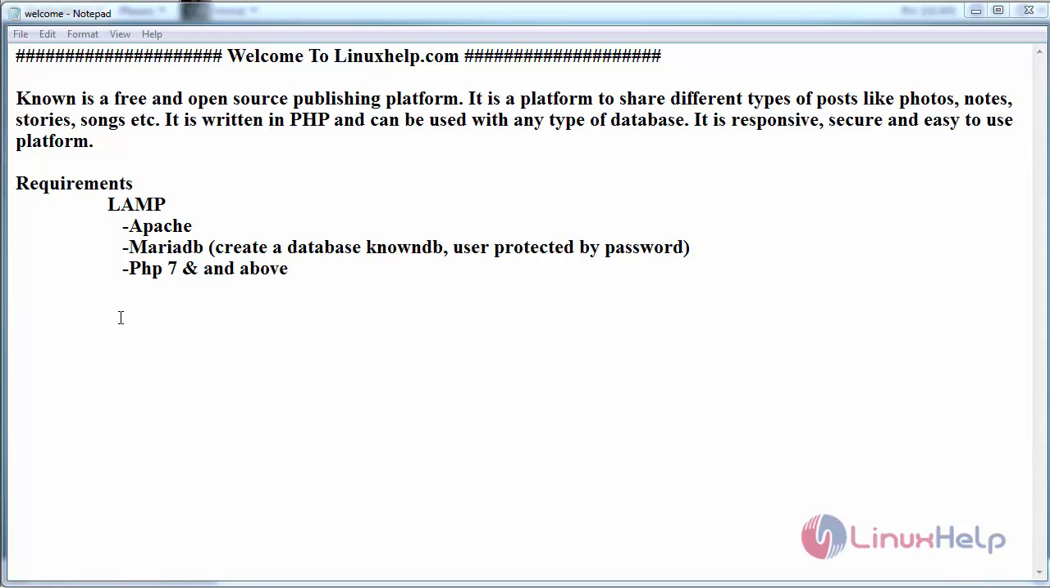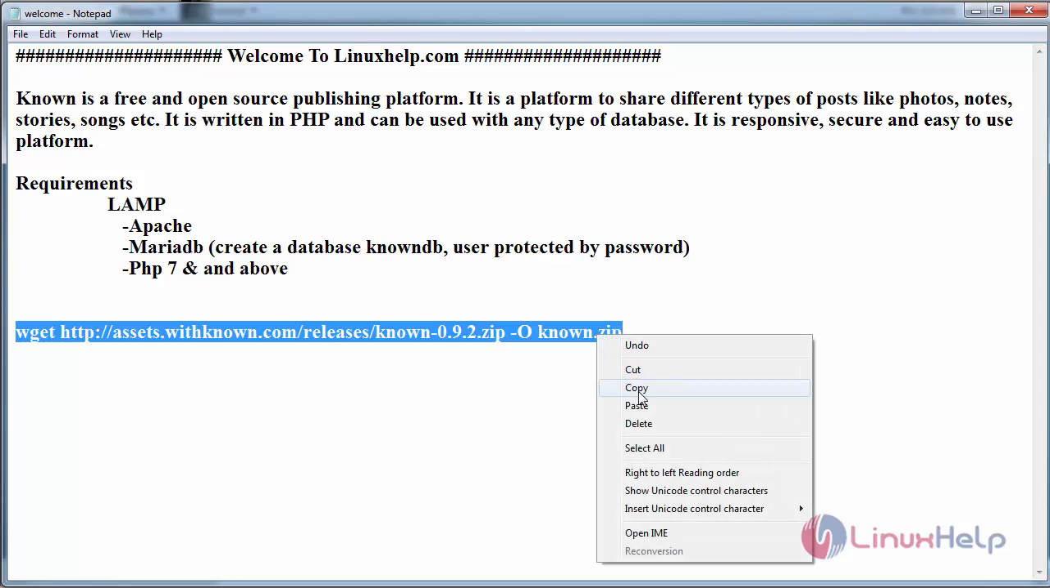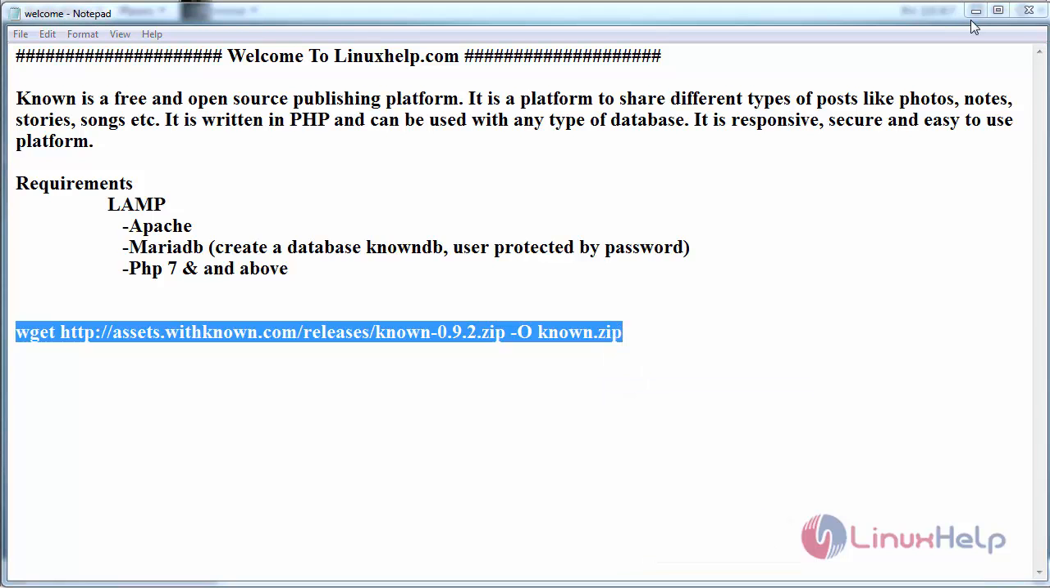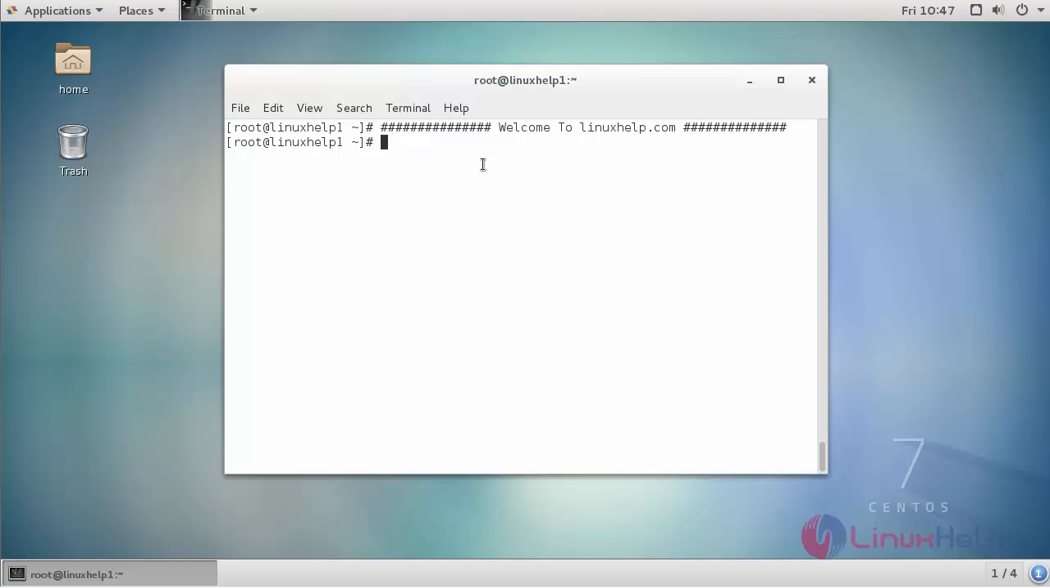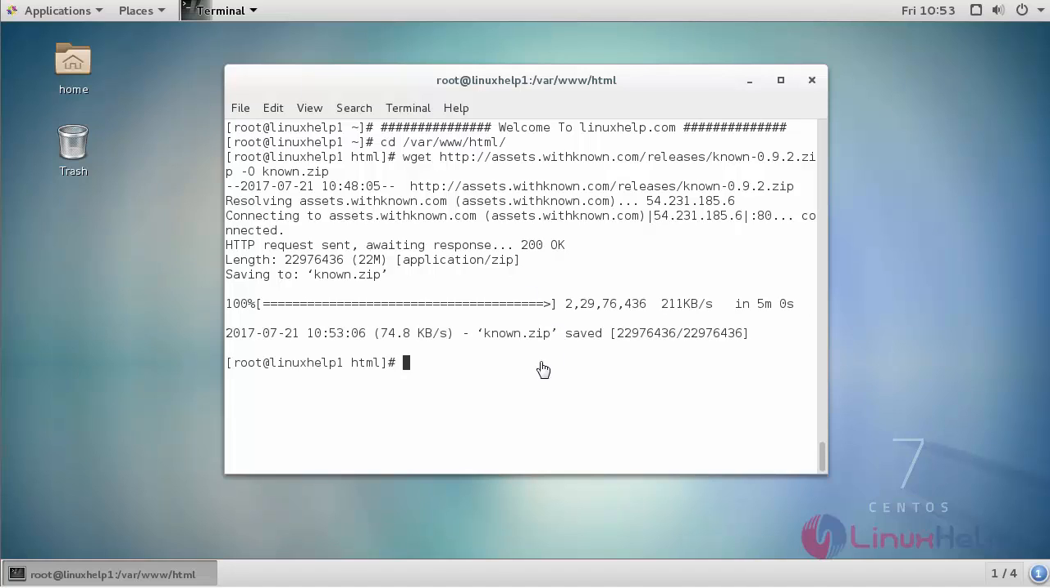Now we start to download and install the package from its official website. Get the link, copy the link and paste it on your terminal. Before that, I'm going inside the Apache root directory. After installation, extract the file.